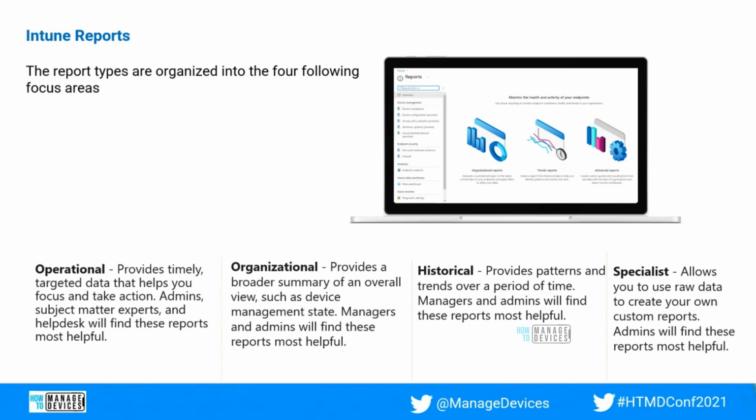So here basically when we move to the Intune portal, we will be able to see various kinds of reports. By default, reports are available, and they are categorized into four main focus areas: one is operational, another is organizational, then historical, and the specialist.